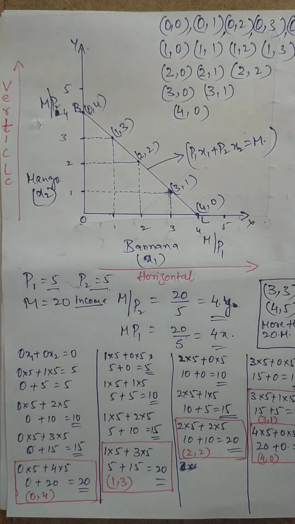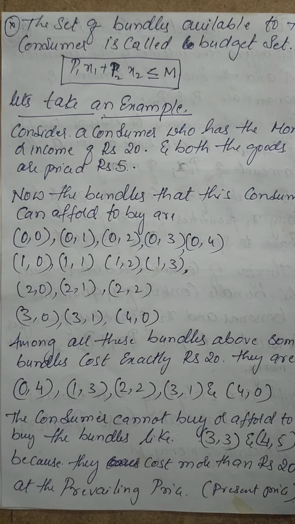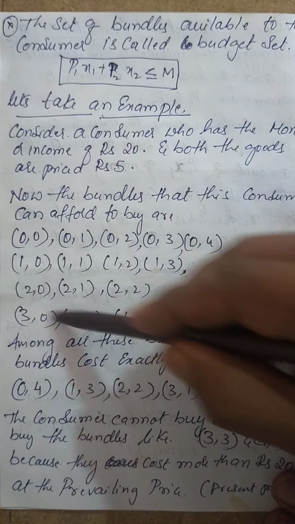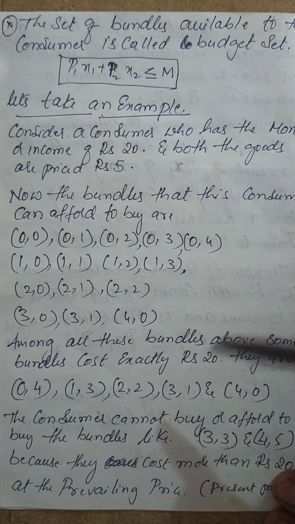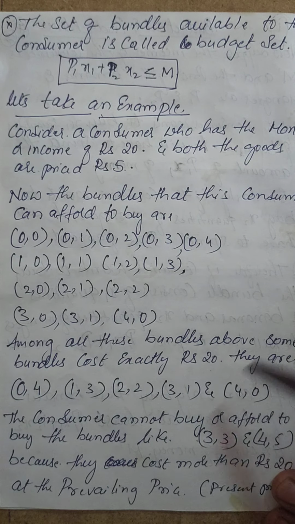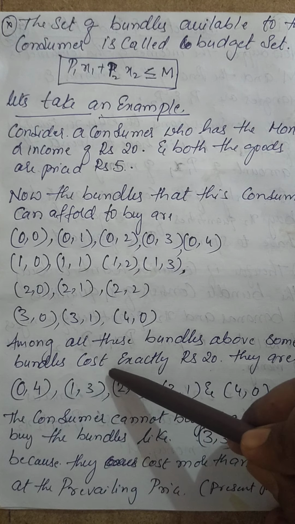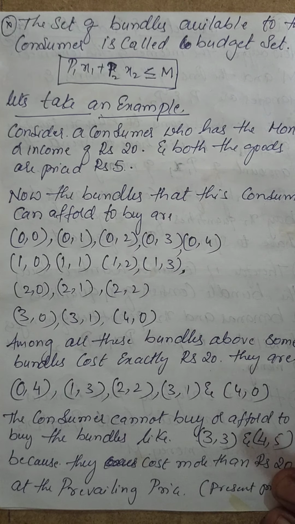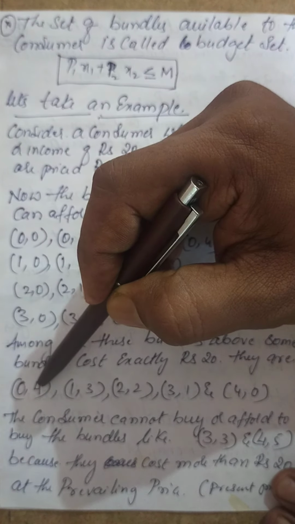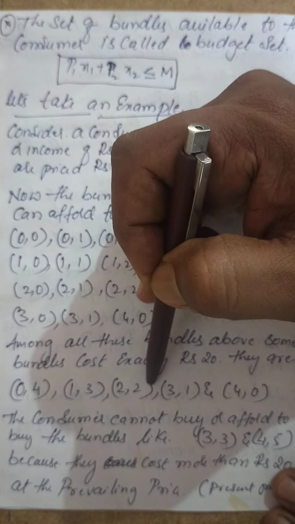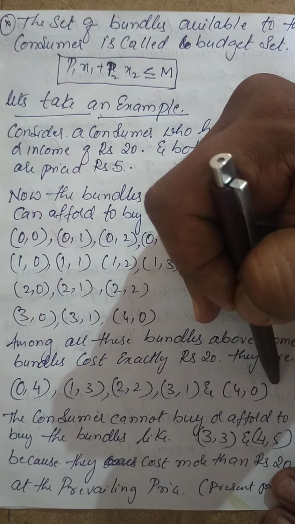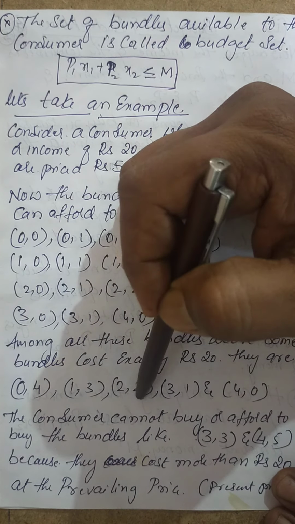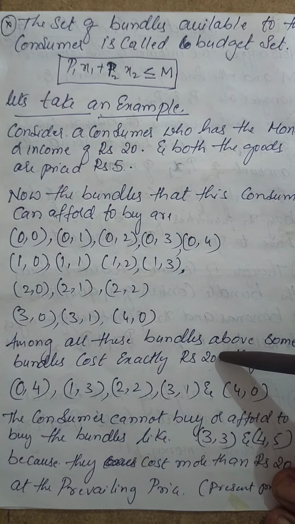Next, among all the bundles we have seen above, the bundles cost exactly 20 rupees: 0, 4, 1, 3, 2, 2, 3, 1 and 4, 0. These form the exact amount of income spent, which is 20 rupees.